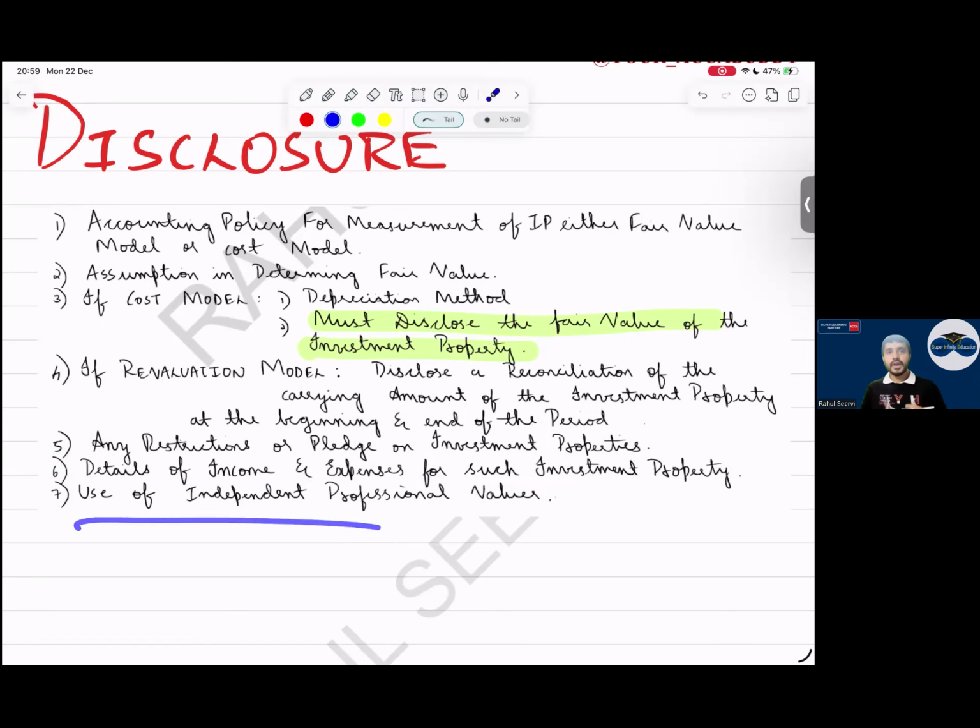Then, use of independent professional valuer. That means when we calculate fair value, we should not calculate it ourselves. You have the knowledge, you know IFRS 13, but do you have the experience to calculate the fair value? Hire some other person. If you calculate, you will do golmaal only. The standard is saying if you do everything by yourself, everything will be Govinda only. You only prepare the accounts, you only do the audit. That is the reason they are saying use an independent valuer. This is the disclosure part. Just have a reading once before the exam. It's not difficult, just read once and move on.